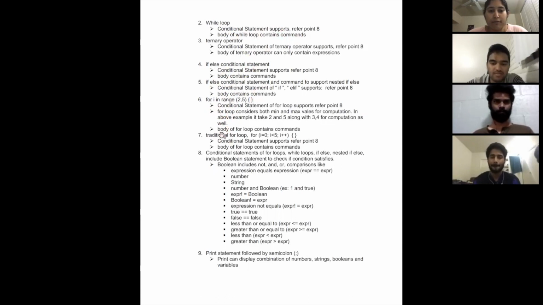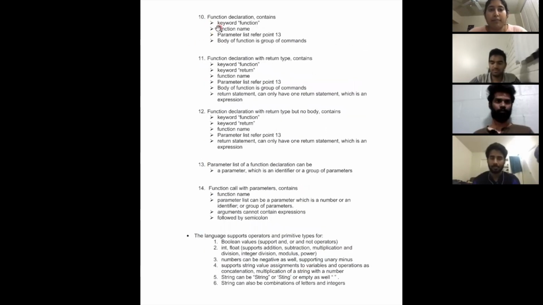The body of the two types of for loop contains commands, and the conditional statements of for loops, while loops, if else, and nested if else will contain a boolean. A command can also be a print statement followed by a semicolon. The print statement can display a combination of numbers, strings, booleans, and variables.